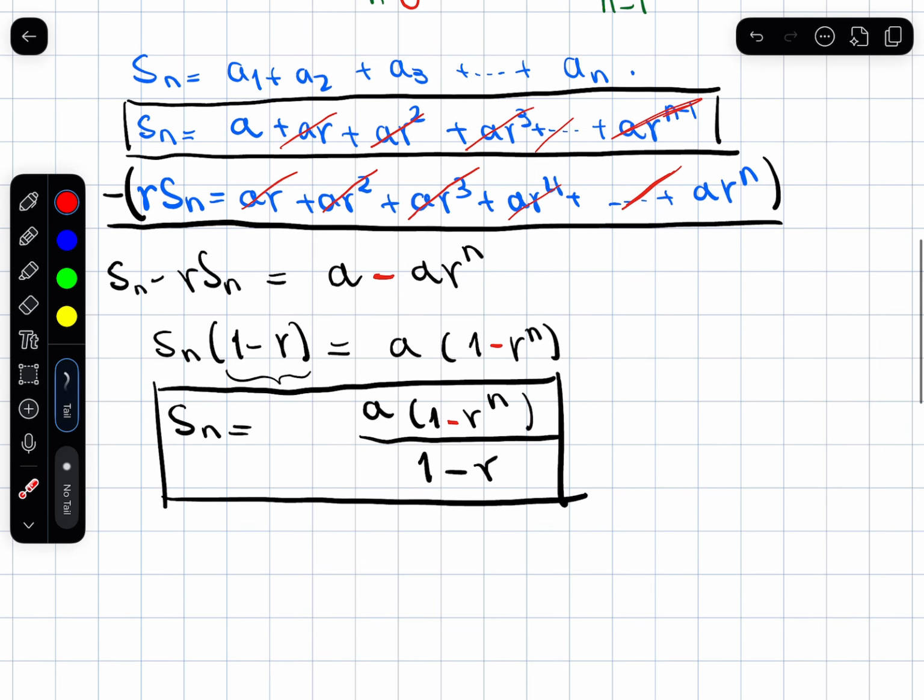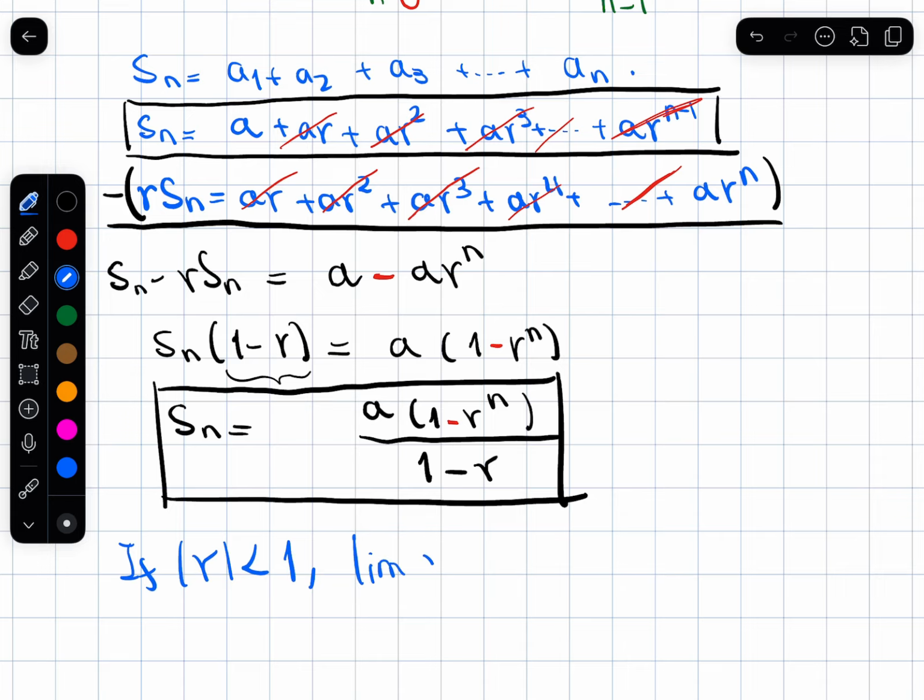Now, how do I make it a series, right? Now I have two cases. If the absolute value of r is less than 1, that means r is a decimal, like 0.8 or 0.7. The more times I multiply r by itself, the smaller r becomes.